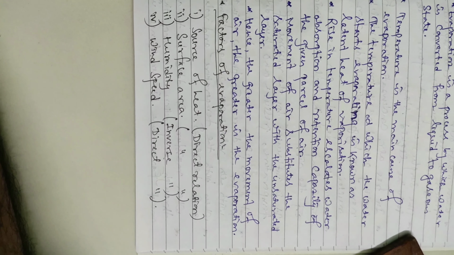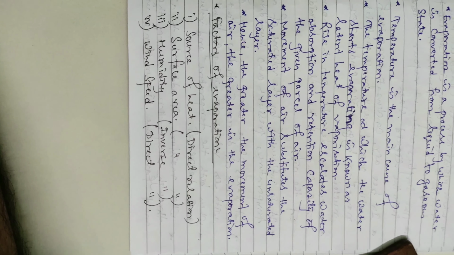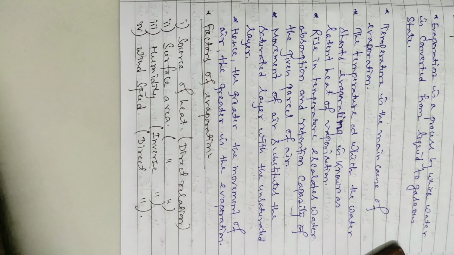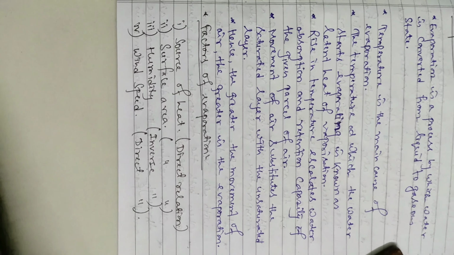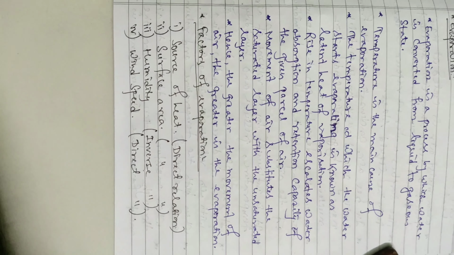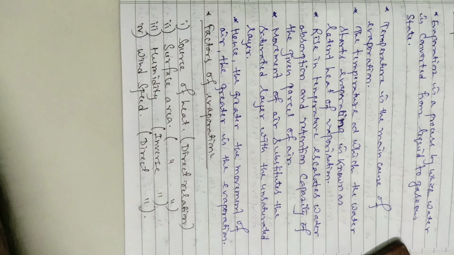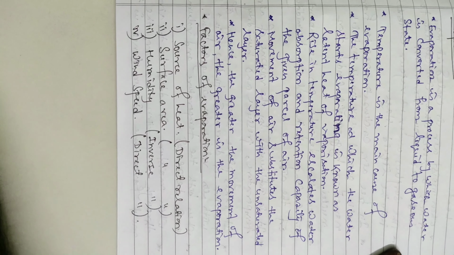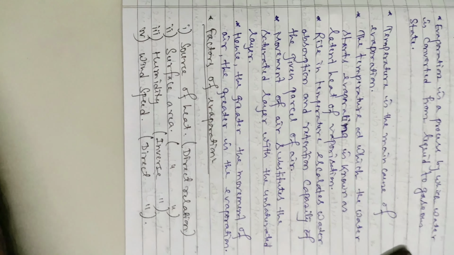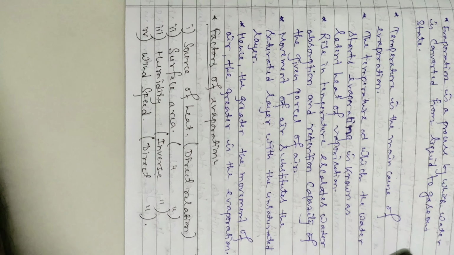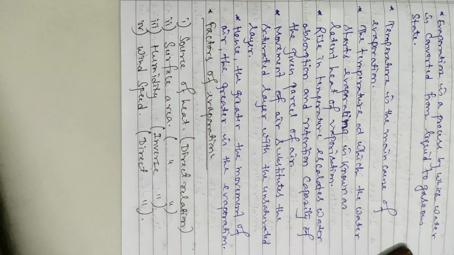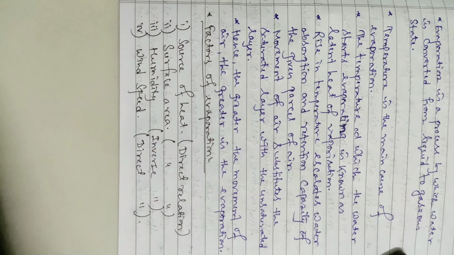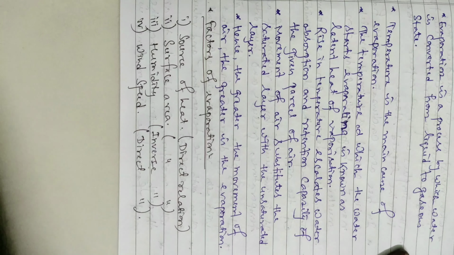With these factors I will give you some daily life examples also. Source of heat. First, this is the main factor for evaporation, with a direct relation. Why have I written direct relation? Because if the size of the source of heat is bigger, then the rate of evaporation will also be more and faster. That's why there is a direct relation.